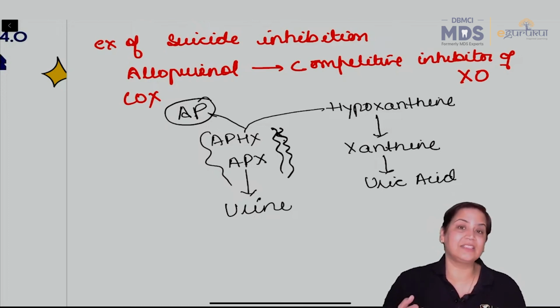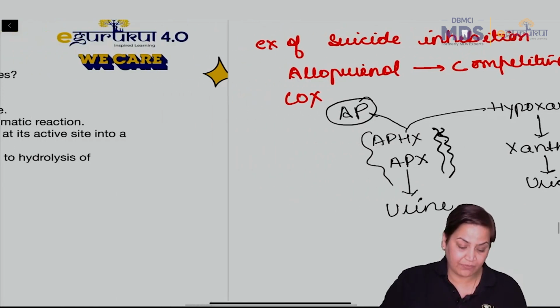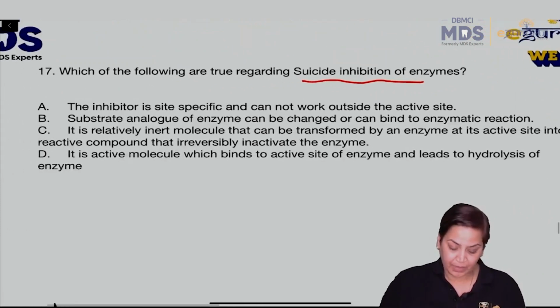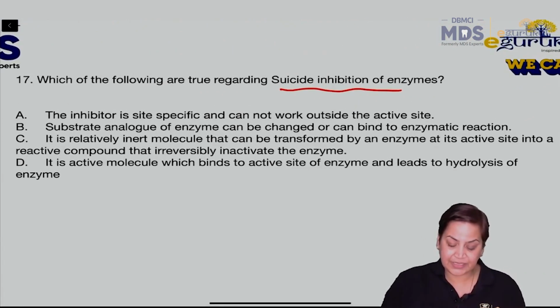This is the characteristic of suicide inhibition. Now, if we look at the options, the inhibitor is site specific and cannot work outside the active site. Yes, it has to be site specific.